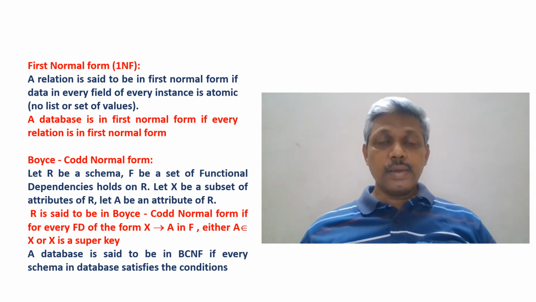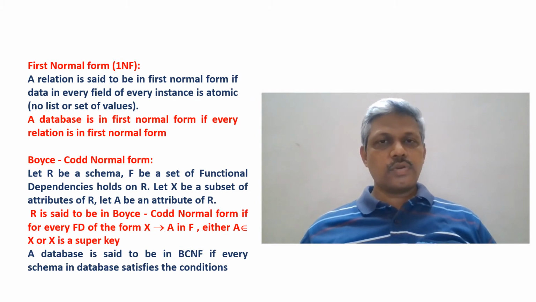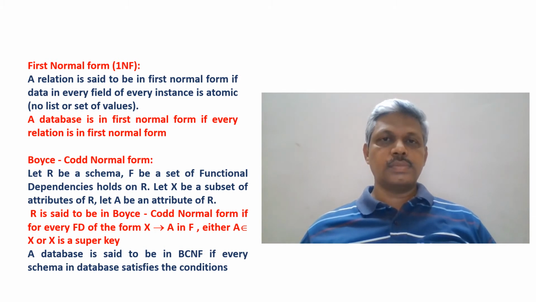Either A belongs to X. If A belongs to X, what happens? X then A becomes a trivial functional dependency. That means the given functional dependency should either be trivial, or the second condition is, if it is not trivial, then X should be a super key. If you remember the super key, any set containing the candidate key becomes a super key. So now X should be a super key.